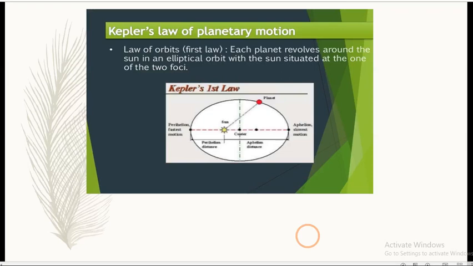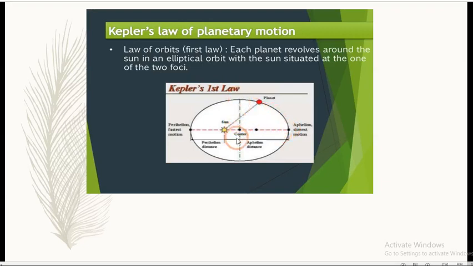So as we know, if I consider these axes, one is the major axis, one is the minor axis, and let us consider this is point A, this is point O, and this is point B. So from A to O and O to B are called the semi-major axis.